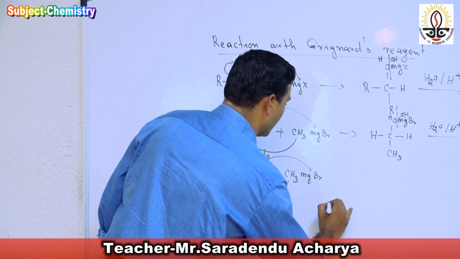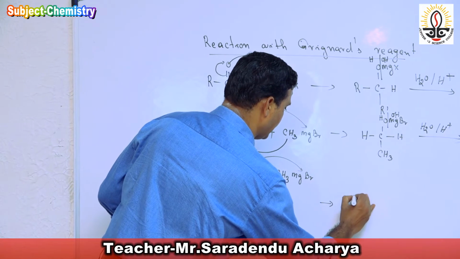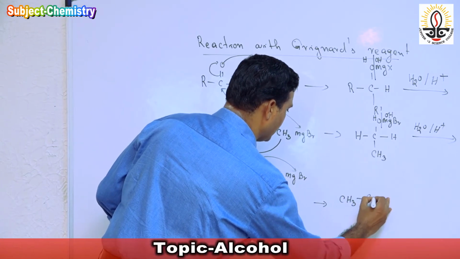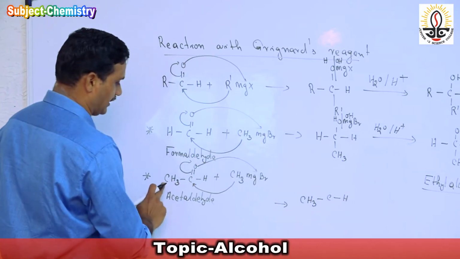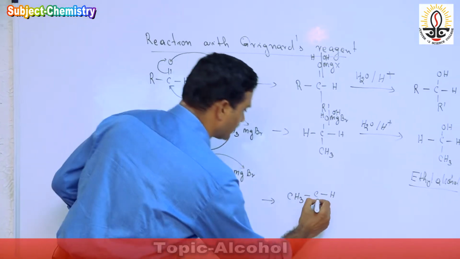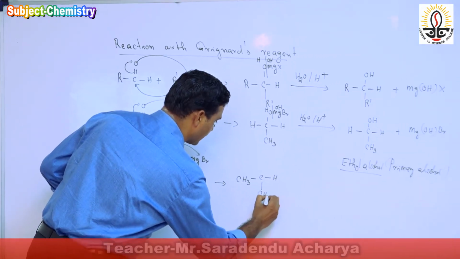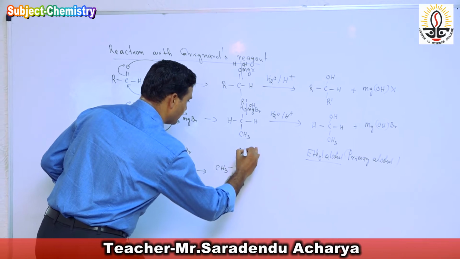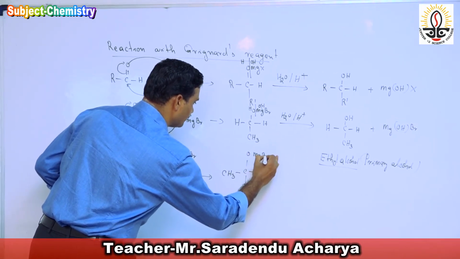Then we get the product here CH3 single bond C bond H, it is intact there, there will be no change. One methyl group attached to this carbon and this oxygen bonded with magnesium bromide.